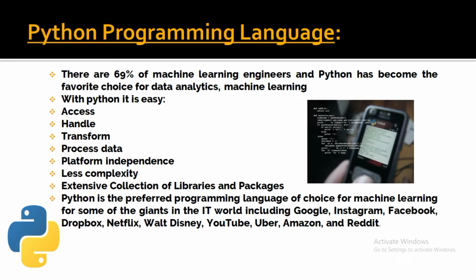Also, these are some of the companies where Python is widely used, such as Google, Instagram, Facebook, Dropbox, Netflix, Disney, YouTube, Uber, Amazon and Reddit. These are the companies which widely use machine learning algorithms, and to approach the machine learning algorithms they are using Python.